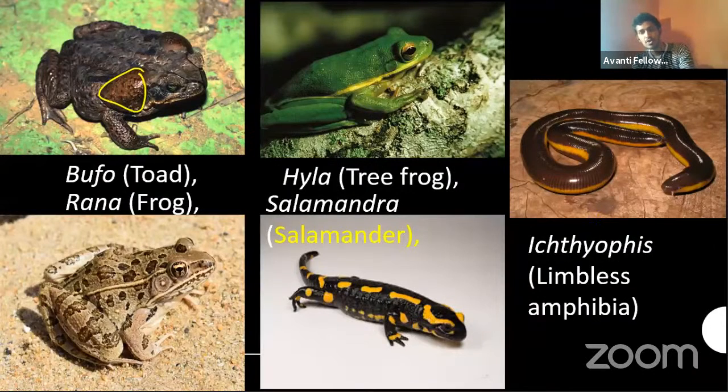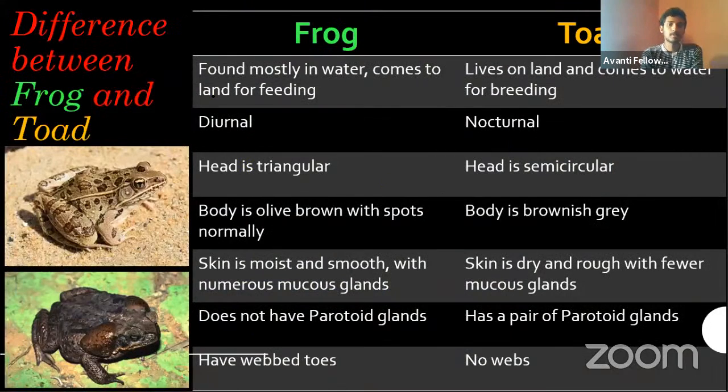So second, the difference between frog and toad, as most of you guys asked. How can you differentiate it? The first difference is that a frog is mostly present in the water and comes to land for breeding, but a toad is normally present on land and comes to water only for breeding. So it's for feeding and it's for breeding.